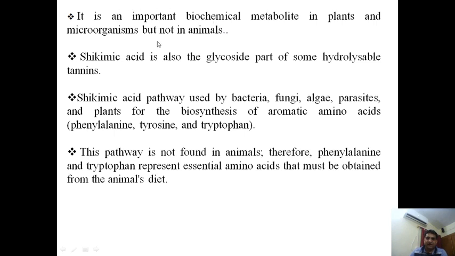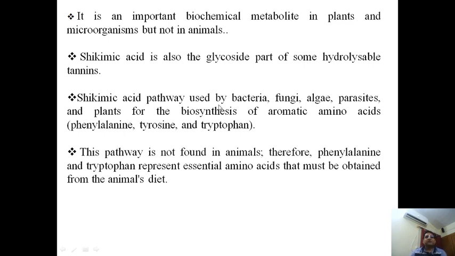So we can say that the shikimic acid pathway commonly occurs in microorganisms and plants, but not in animals. Shikimic acid is an intermediate metabolite of a particular metabolic pathway in plants and microorganisms, but it is absent in animals. It also acts as the glycosidic part in some hydrolyzable tannins.